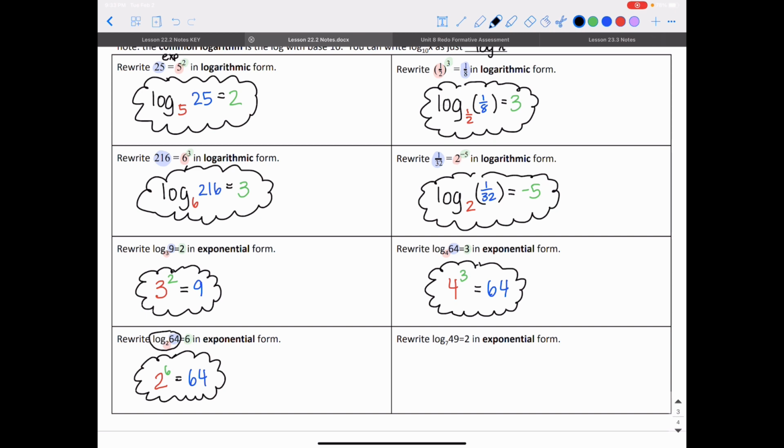Rewrite log base 7 of 49 is equal to 2. This is asking, what power do I have to raise 7 to get 49? And that power is 2. So 7 to the 2nd power gives me 49. I can write 7 to the 2nd power gives me 49. And that's the exponential form. I did this wrong, this should be green. 49. Done. Let's try the next thing.